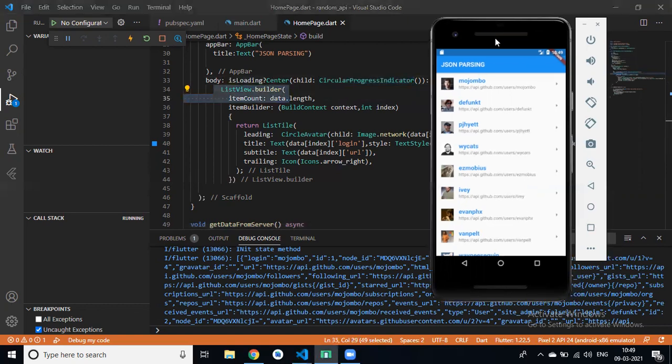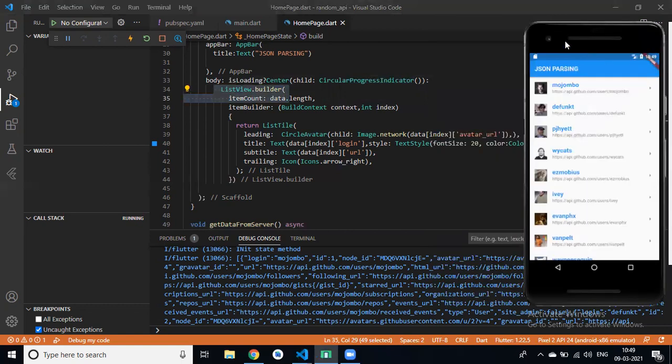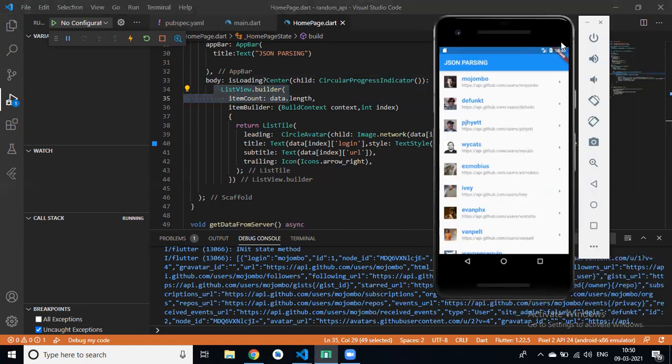Any confusion, Divya, Harish, Sanwaj? No. With the help of this HTTP package, we can create any application like news app, like Instagram app, display all the feeds using list view dot builder.